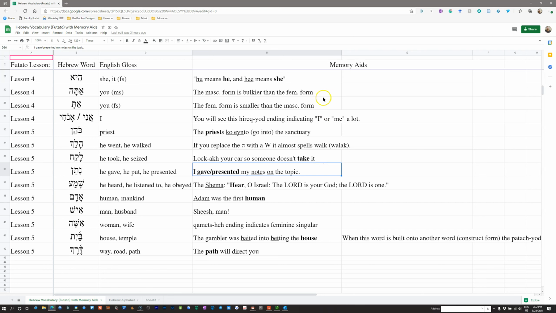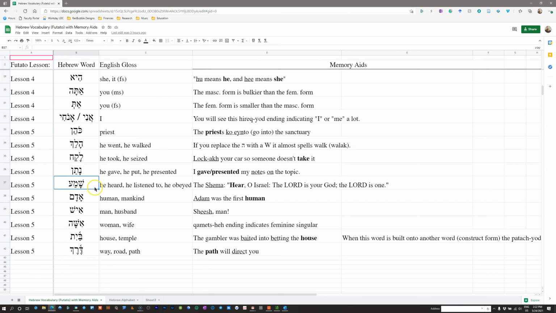My mnemonic for this, or my memory aid, is I gave, or I presented my notes on, Natan, notes on the topic. I presented my notes on the topic, Natan. Again, a little bit of a stretch, but I'm trying to give you something to work with.